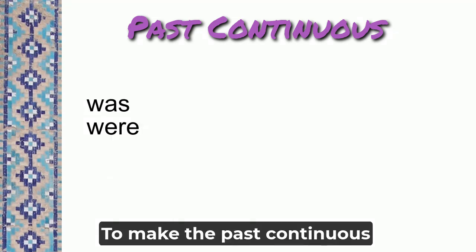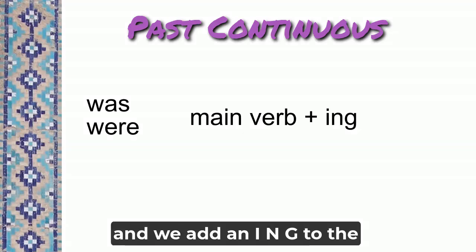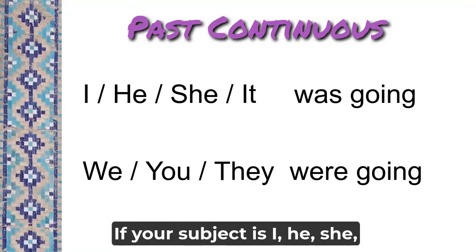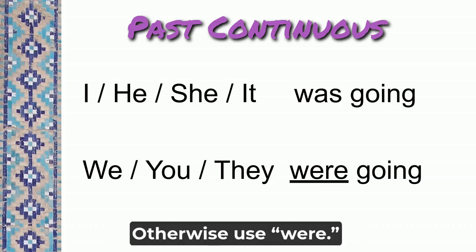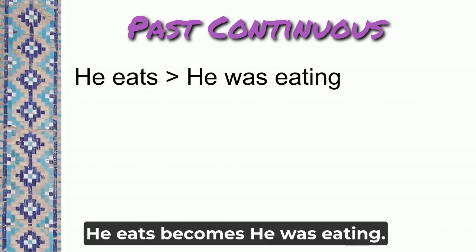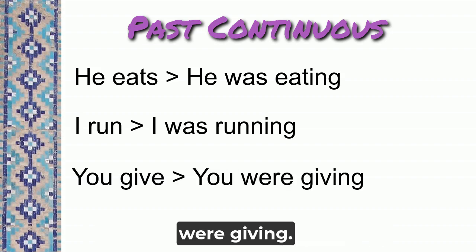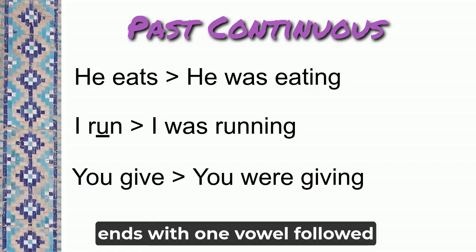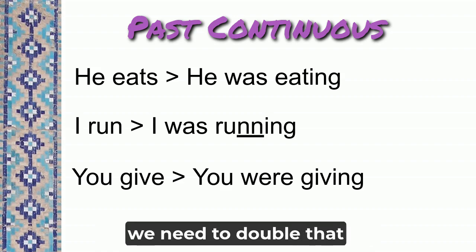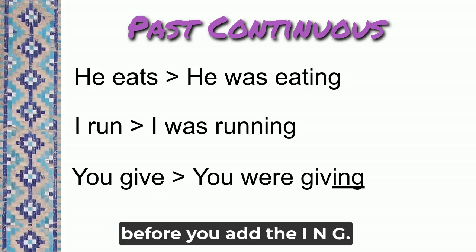To make the past continuous verb, we use the helping verb was or were, and we add an ing to the end of the main verb. If your subject is I, he, she, or it, use the helping verb was. Otherwise, use were. For example, he eats becomes he was eating. I run becomes I was running. You give becomes you were giving. Note the example with the verb run. Since run ends with one vowel followed by one consonant, we need to double that last consonant. Also see the example with the word give. Since it ends in an E, you need to remove the E before you add the ing.